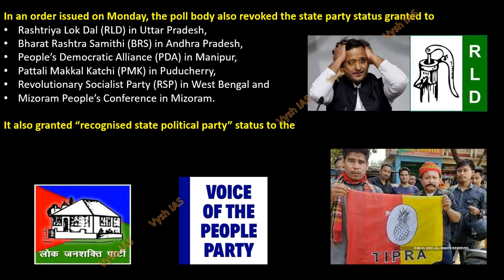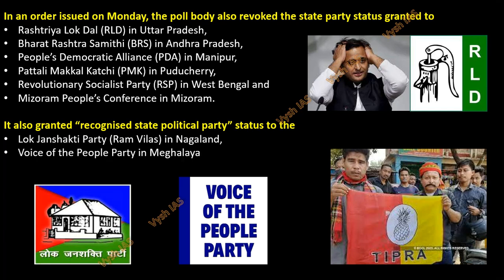Meanwhile, 3 new parties have got the state party status. Aam Aadmi Party long back got the state party status in Delhi for the first time. Same like that, now 3 new parties in the northeast: Lok Janshakti Party in Nagaland, Voice of the People Party in Meghalaya, and Tipra Motha in Tripura. These 3 have got the state party status. These are the new upcoming parties which, if they grow beyond 3-4 states, will become national parties as well.